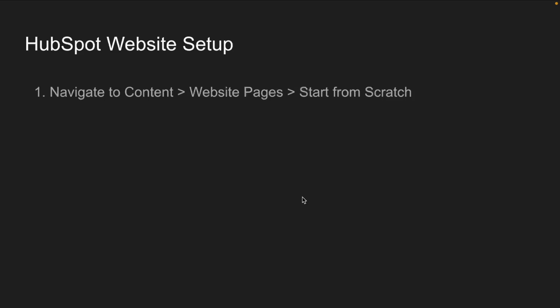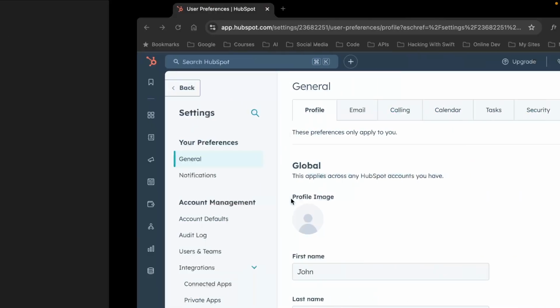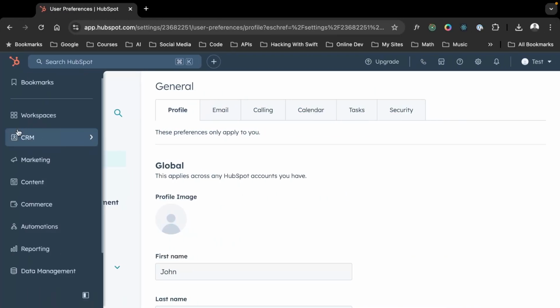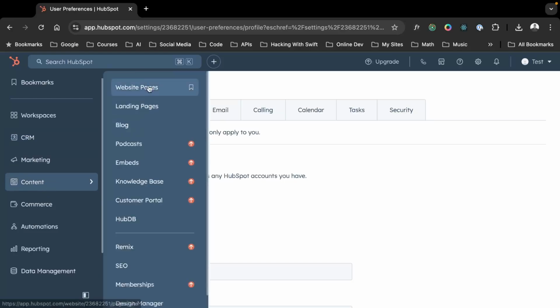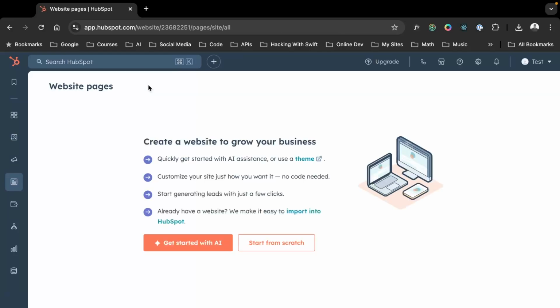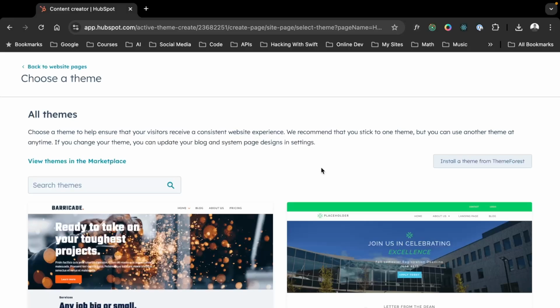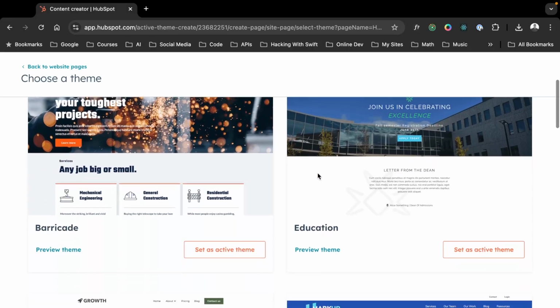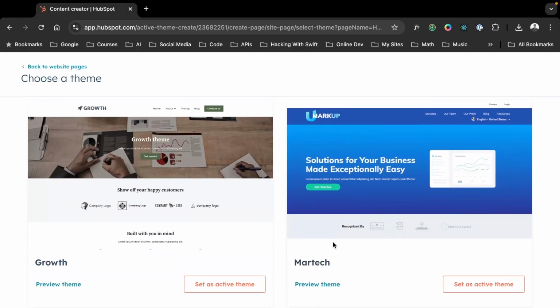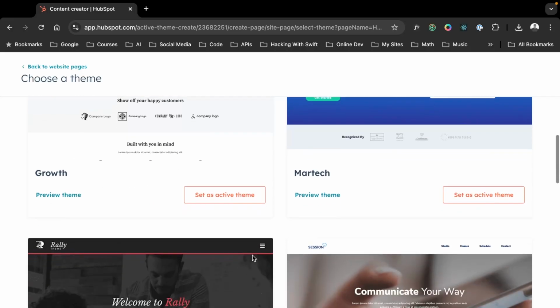Number 1, we navigate to content, website pages, start from scratch. So on the left side, that's going to be content, website pages, and start from scratch. Okay, here, next it prompts us to select a theme. There are many themes we can choose from. You should have chosen a theme before you got to this point.